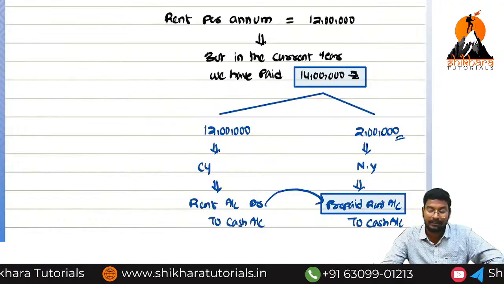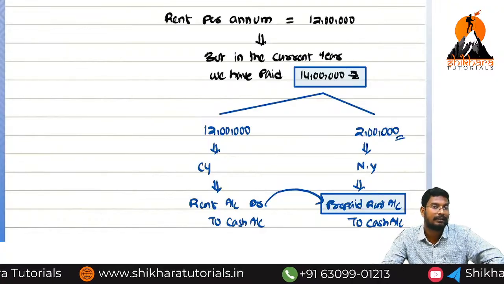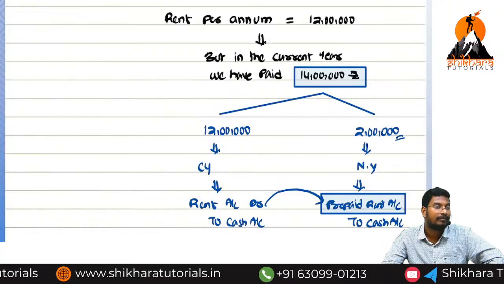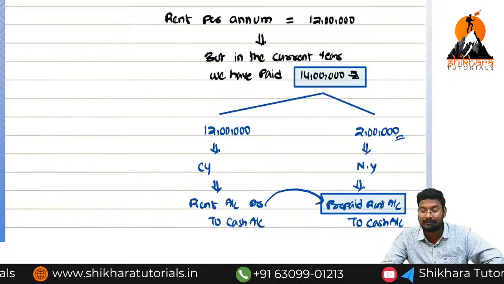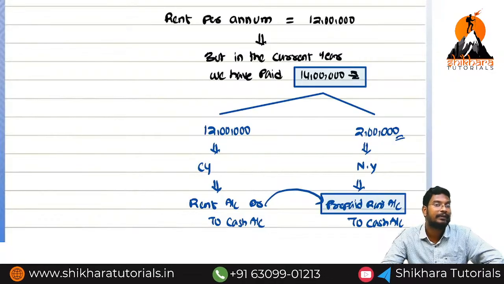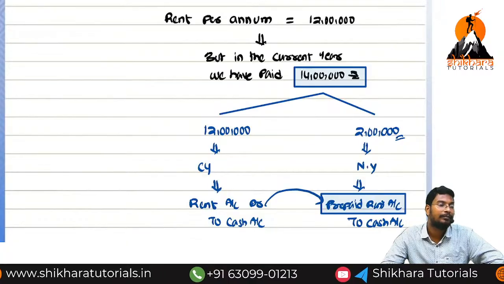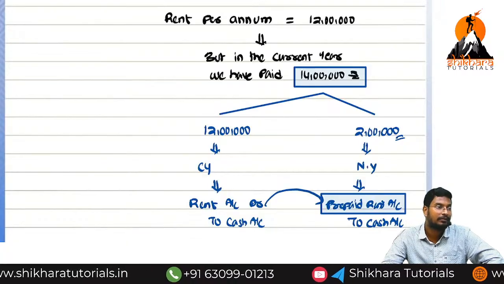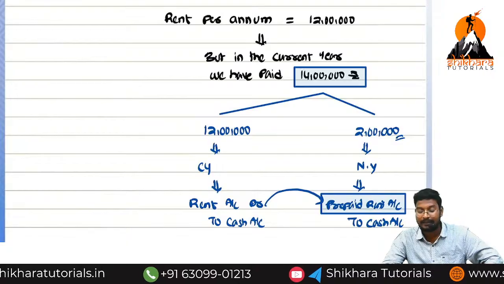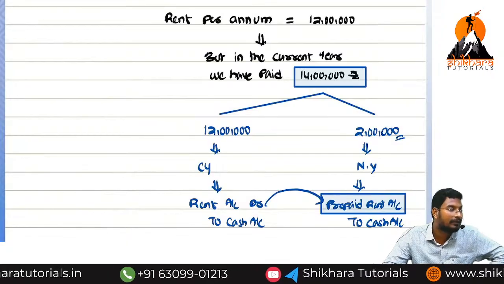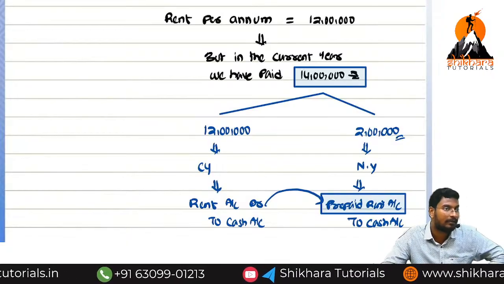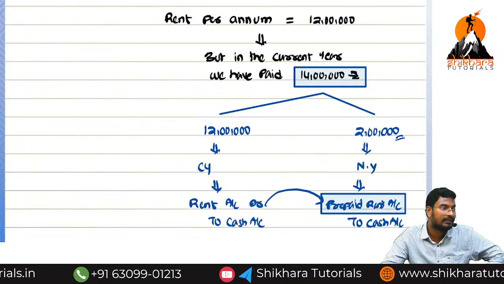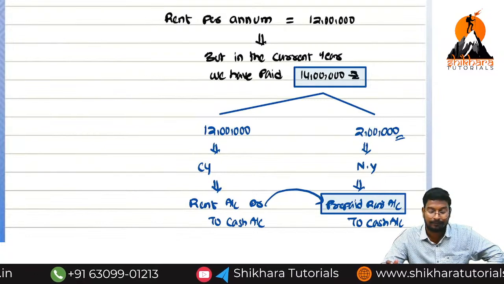So we need to differentiate current year and next year rent. For that reason, what entry do we need to write? Prepaid rent account or rent account? Prepaid rent account debited to cash account. What is the entry for the current year rent? Rent account debited to cash account. Are you getting the point? So this is the actual discussion.